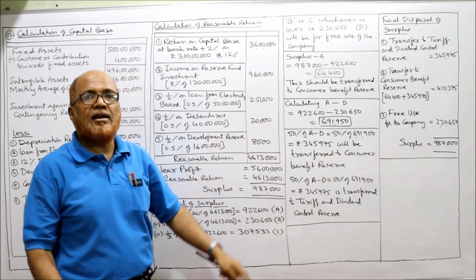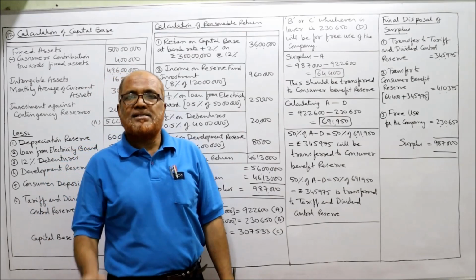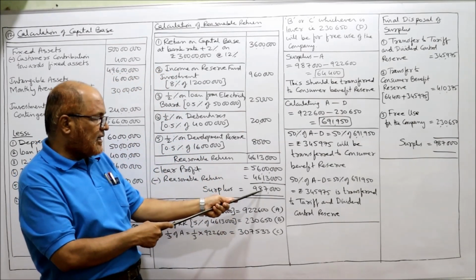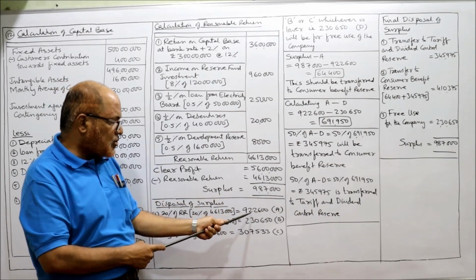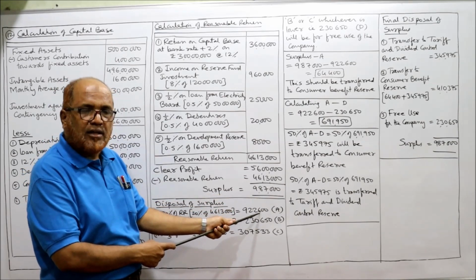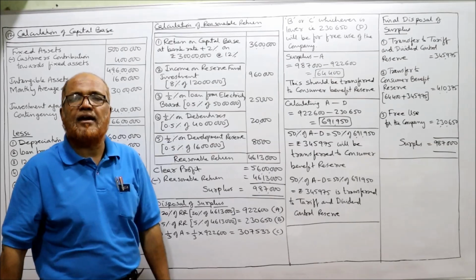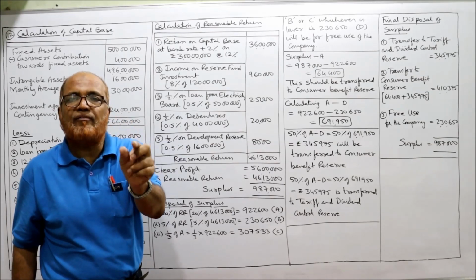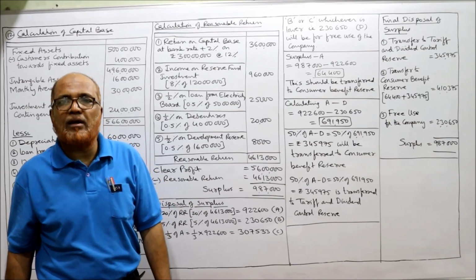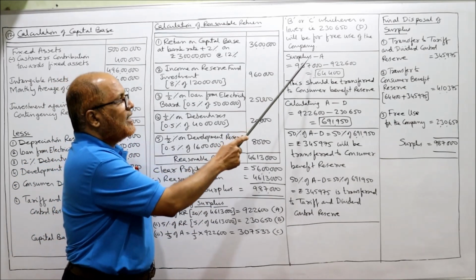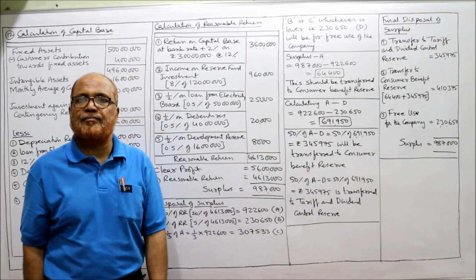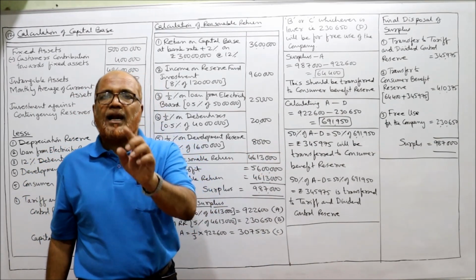Right? Now we calculate surplus minus A. Surplus is how much? 9 lakh 87,000. How much is A amount? 9 lakh 22,600. So surplus minus A, that is the amount transferred to consumer benefit reserve. Consumer benefit reserve. Surplus minus A, 64,400. This should be transferred to consumer benefit reserve. That's all.